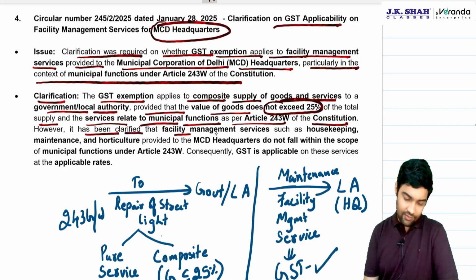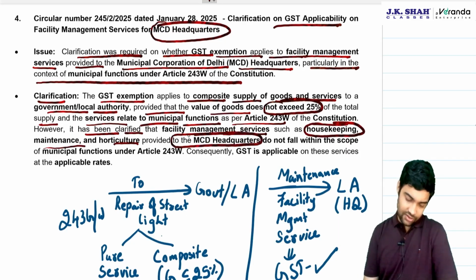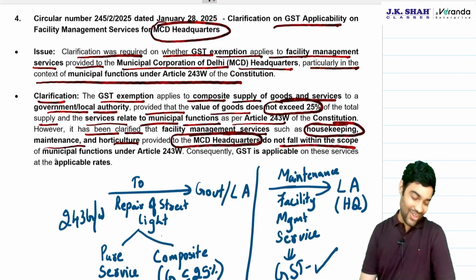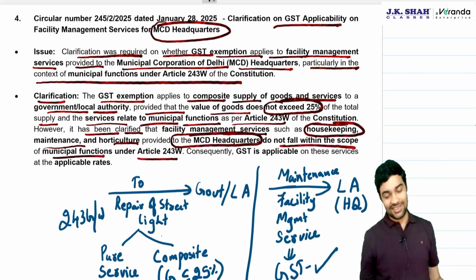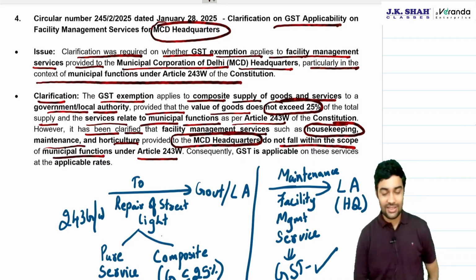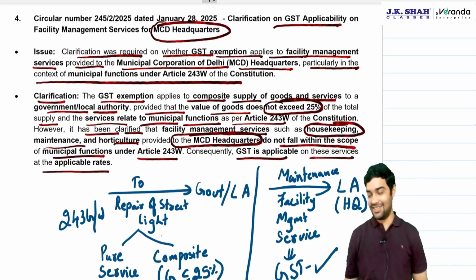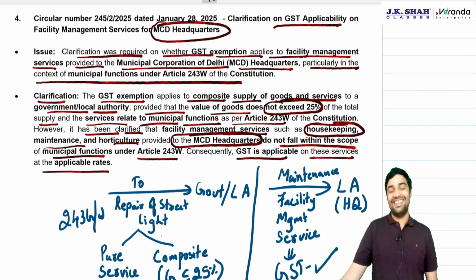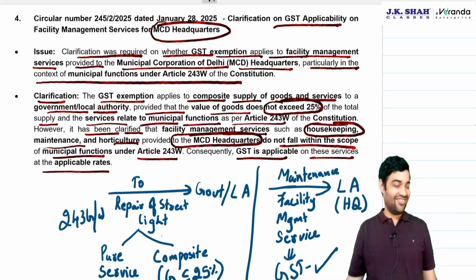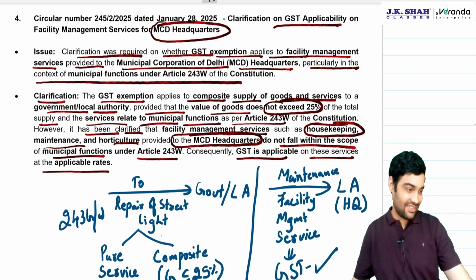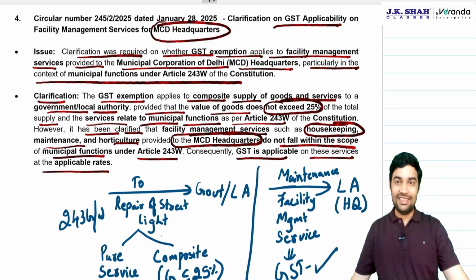However, it is clarified that facility management services such as housekeeping, maintenance, horticulture to MCD headquarters do not fall within the scope of municipal functions under 243W. Consequently, GST is applicable on these services. Obviously, this is not exempt. Clear? A good circular brings something which is sensible. Yes?